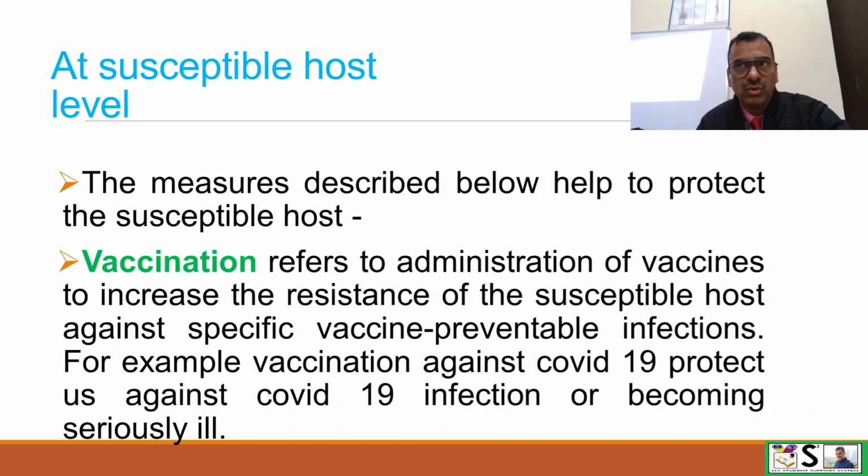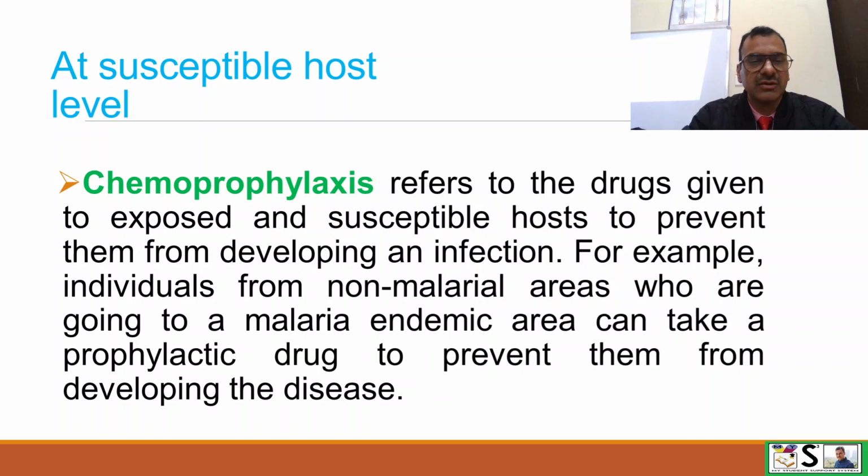So we go for vaccination, as we have done in the COVID cases, and even for children we provide vaccines to protect them and to increase their immunity against the diseases. Vaccination refers to the administration of vaccine to increase resistance of the susceptible host against specific vaccine preventable infections. So this is also a preventive measure at the level of the susceptible host.